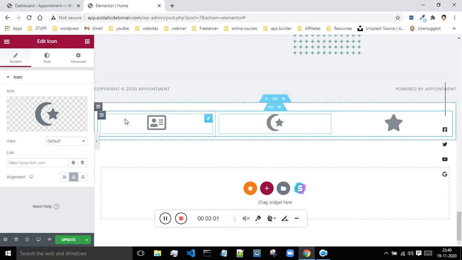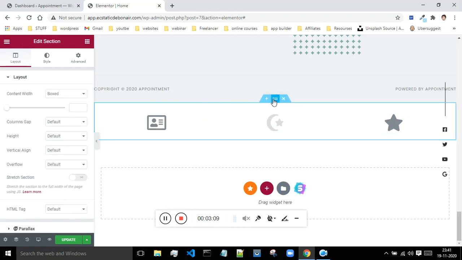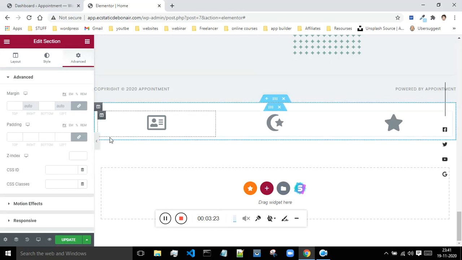Now suppose I want to change the background color of this section, then click on these three dots. Now I will show you how to edit the section. So now what I want is I want a little bit of spacing on the top and the down below. So I'll go to the advanced and padding is basically the internal spacing, and if you want the space outside of this section, then you have to fill out this margin options.